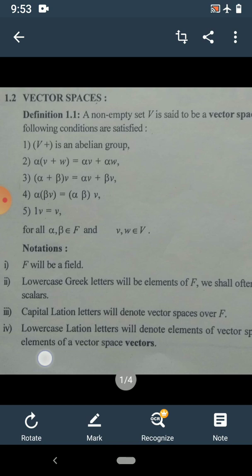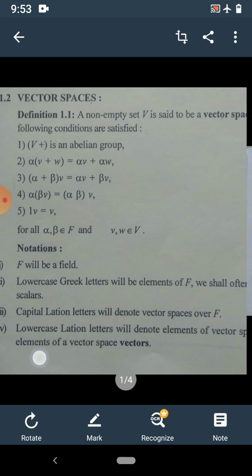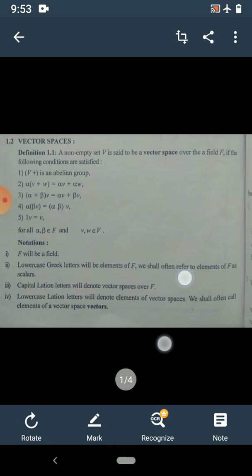That means we shall denote the vector space by a capital letter V, also by U, also by capital W, and so on. And elements of a vector space V are denoted by Latin small letters. That means v, w, x, y, z, a, b, c. Such elements denote the vectors.